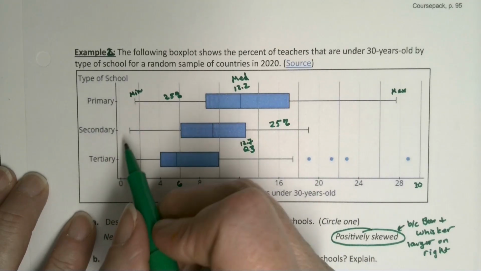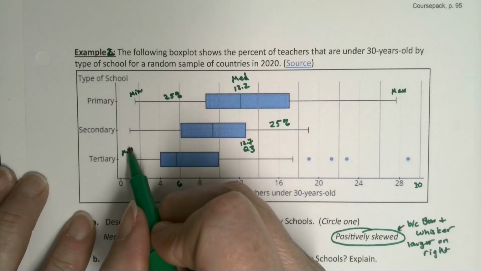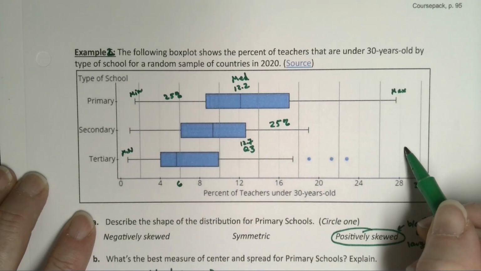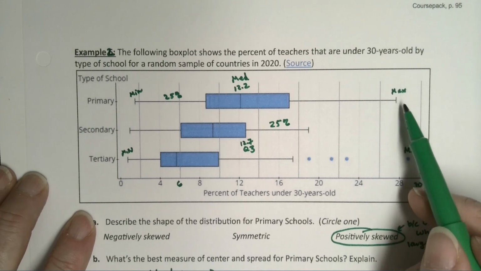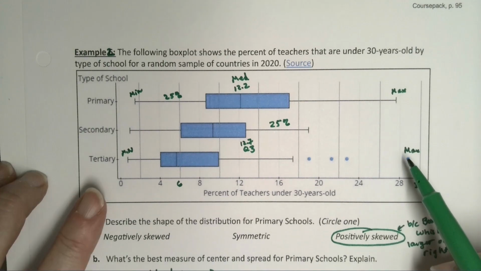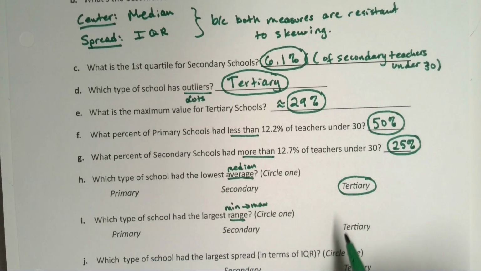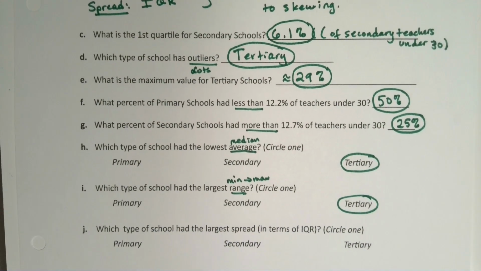But look at the tertiary. The min is just a touch lower, but all the way over here, the max is a dot that's higher than that whisker. So that min to max is the biggest one. That's the largest min to max out there, just by a little bit, right? So that outlier dot counts as part of your min to max range. So also tertiary.